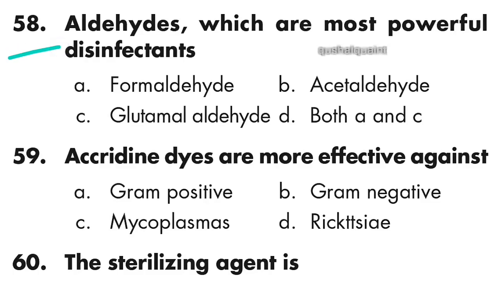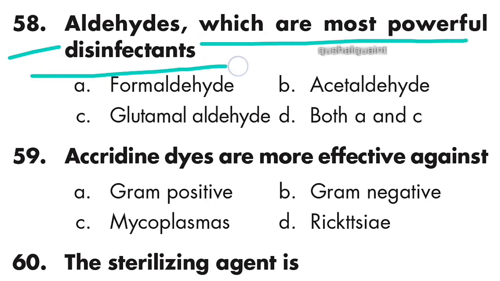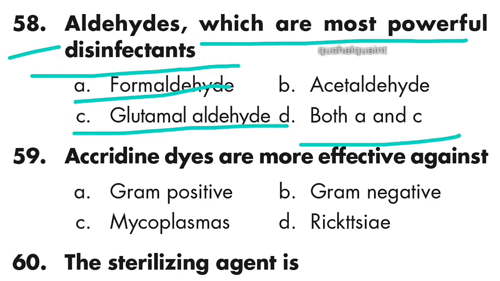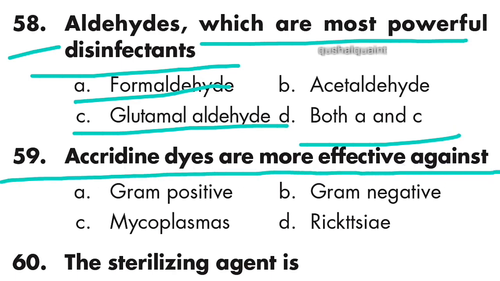Question 58: aldehydes which are most powerful disinfectants are formaldehyde and glutaraldehyde. Option D is right, both A and C. Question 59: acridine dyes are most effective against gram positive. Option A is right, gram positive.